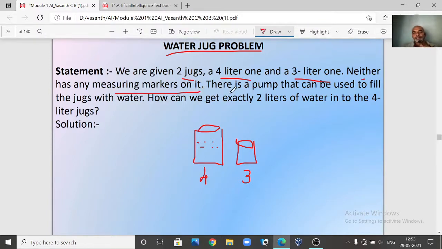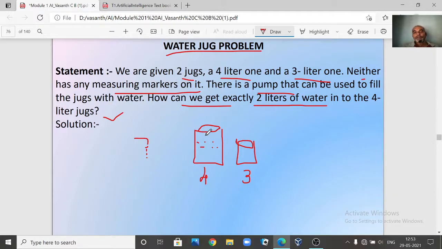Clear? Next point. There is a pump, a tap, from which you can fill the water. That can be used to fill the jug with water. Now what is our problem? How can we get exactly 2 liters of water in the 4-liter jug?